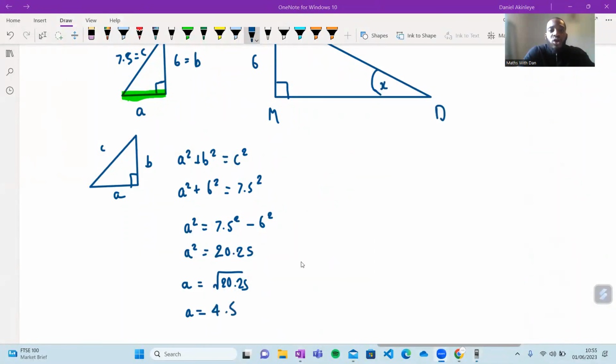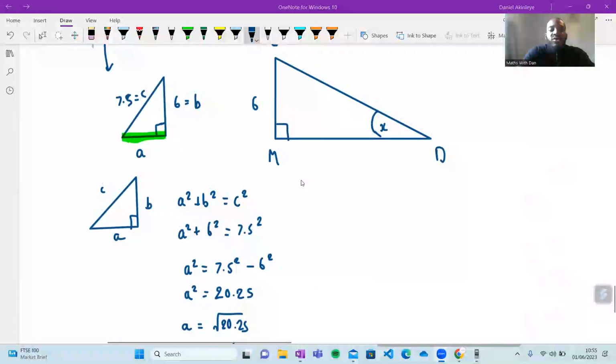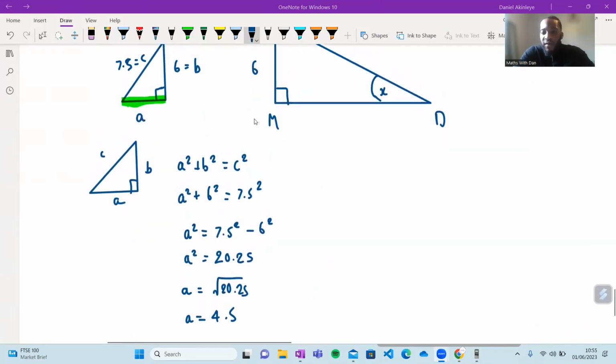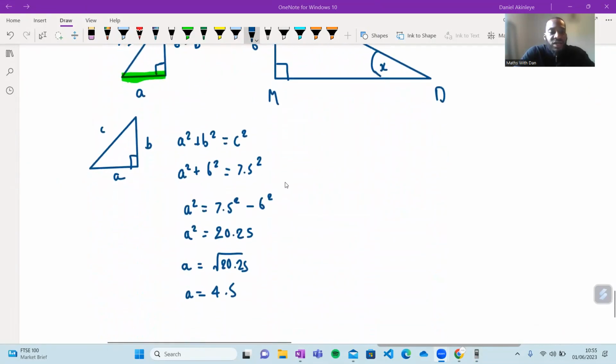What is cosine? Sorry to ask. Cosine is just one of the trigonometric expressions in SOHCAHTOA. I'm going to go through it, so don't worry. For anybody that's asking about cosine, don't worry.